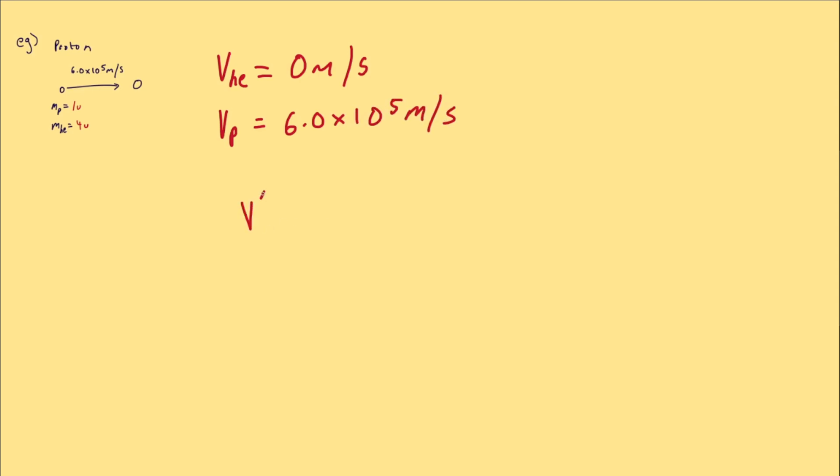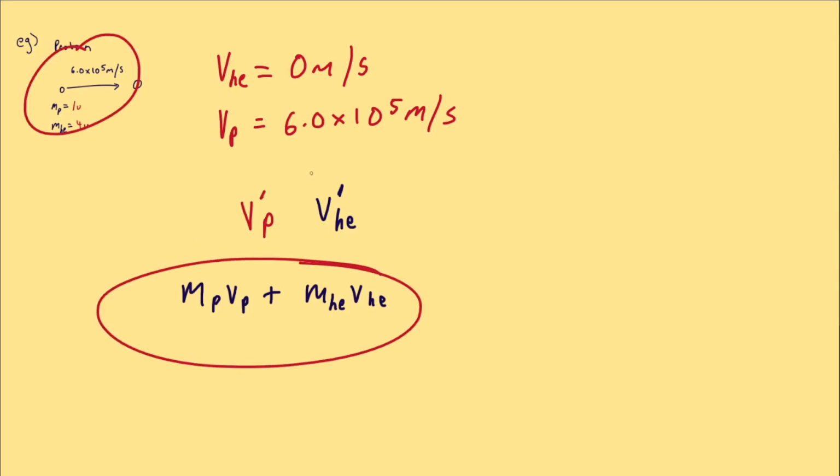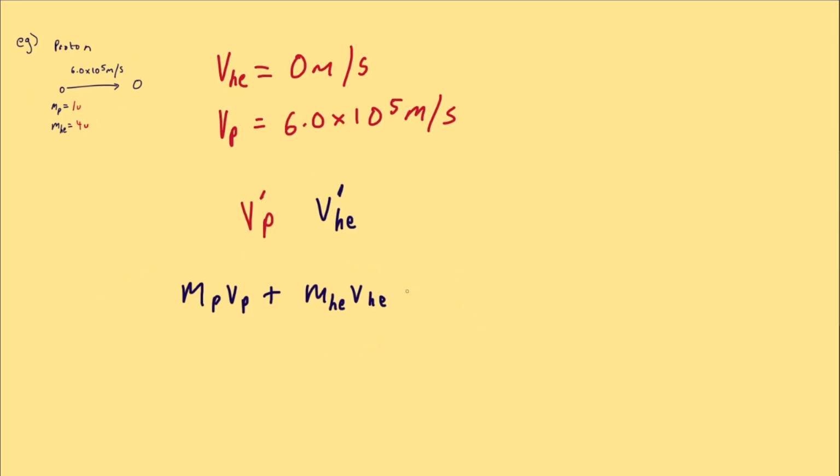We're looking for the velocity of the helium nucleus after. Because momentum is conserved, we can use the conservation of momentum, which says that the momentum of the proton plus the momentum of the helium, which is the total momentum in the system, is equal to the total momentum after.